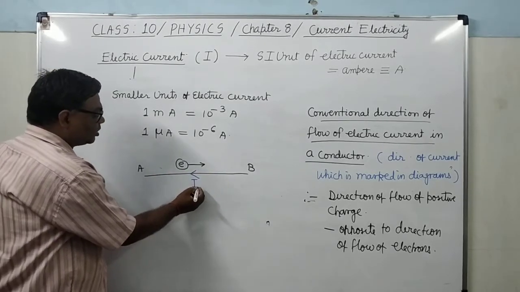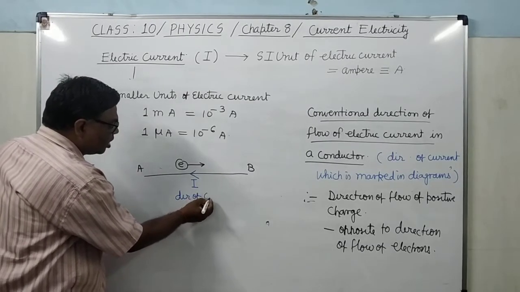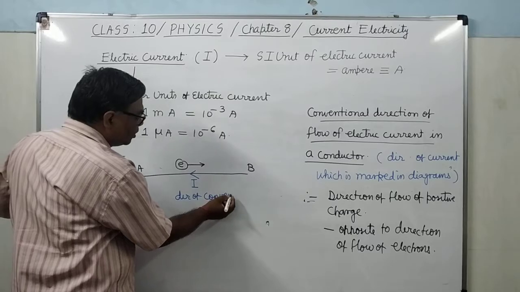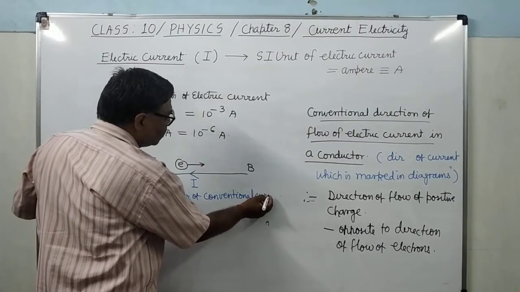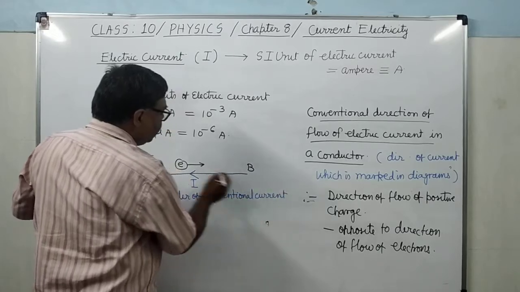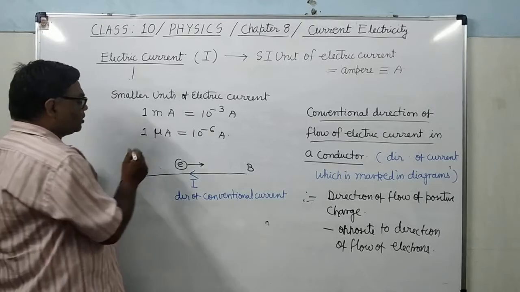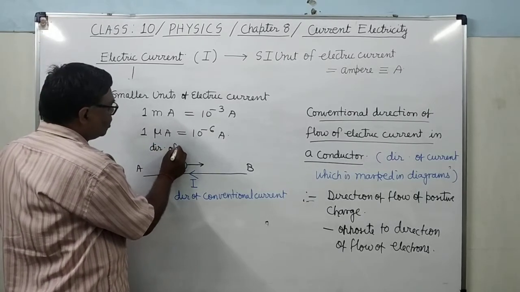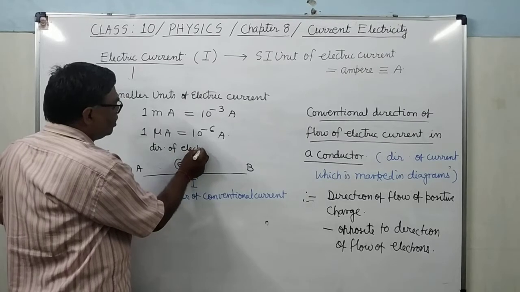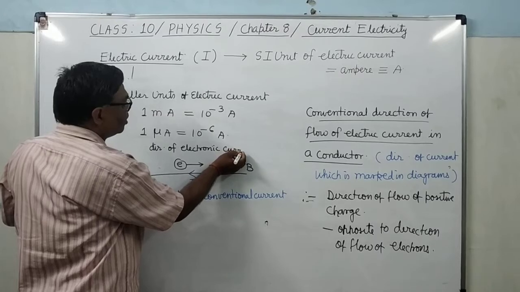This will be the direction of conventional current. While this direction, in which the electron is flowing, is known as the direction of electronic current.